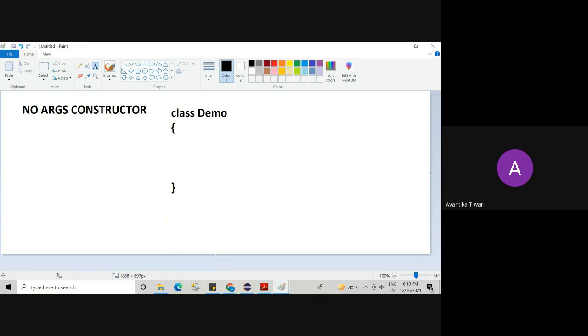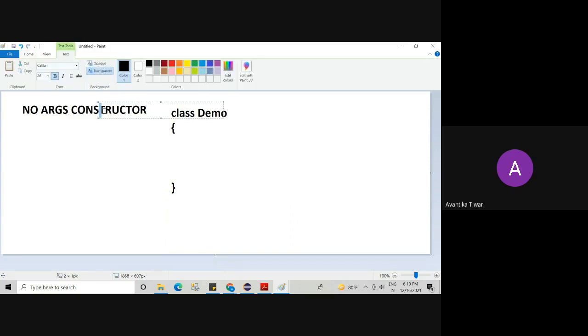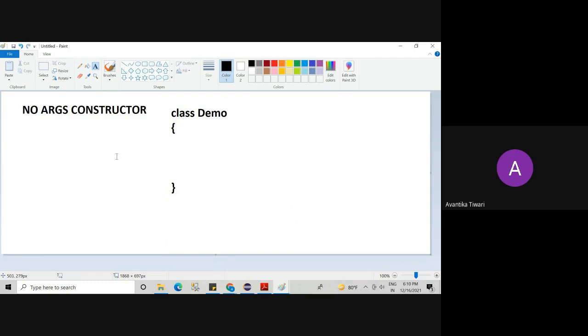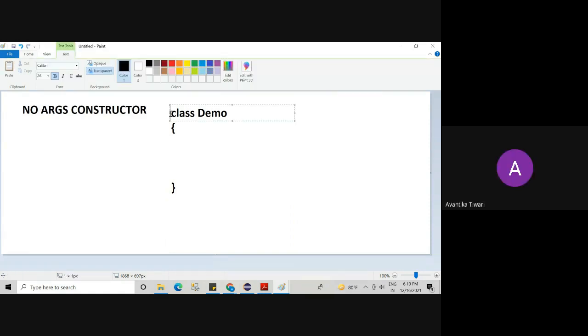And the access modifier: when the compiler creates the no args constructor for you, that also will have some access modifier. What access modifier would it have? Can you tell me? Public. Why? Same as class. So JVM can access. No. It will be created according to the access modifier of the class.